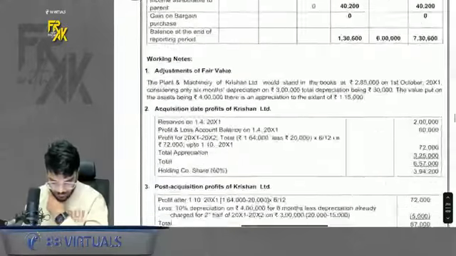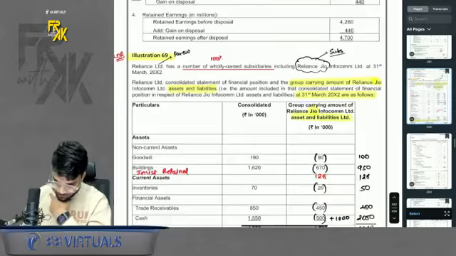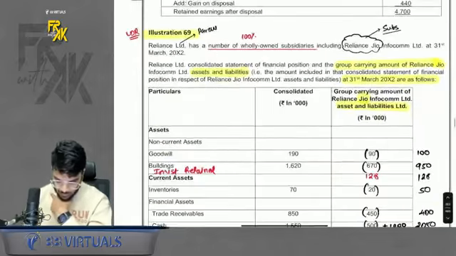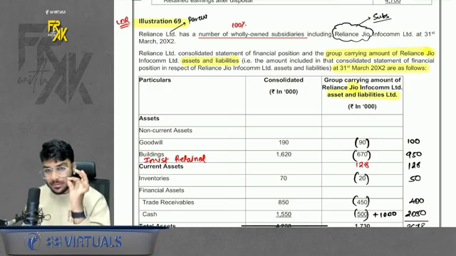Then you can come towards, see, these big questions we have already done. Then you can come towards this question. Illustration number 69. A very good question. Please have a look here.